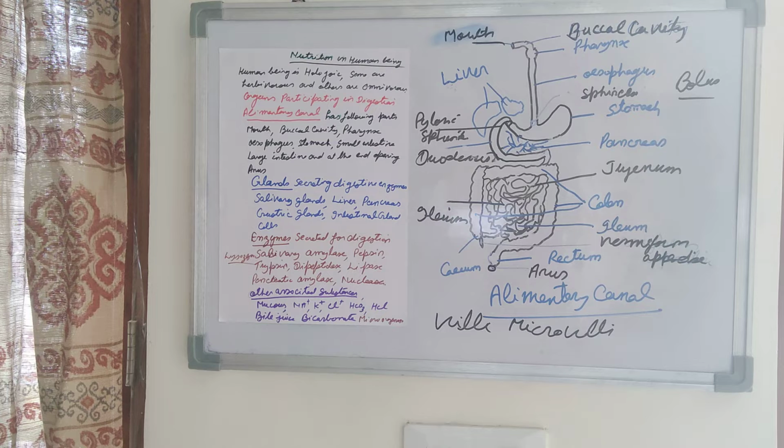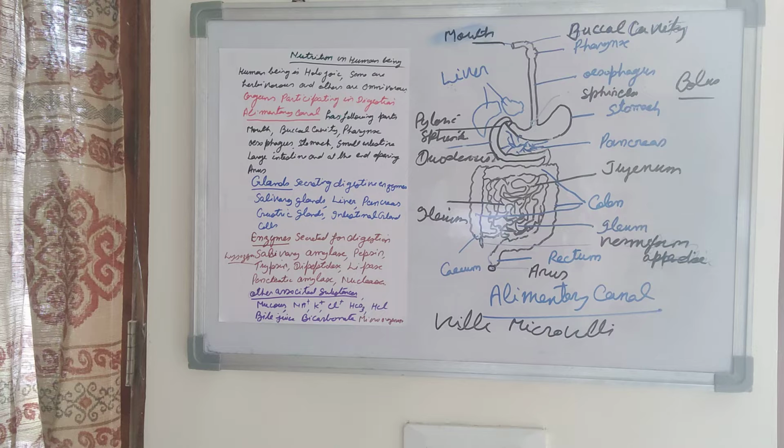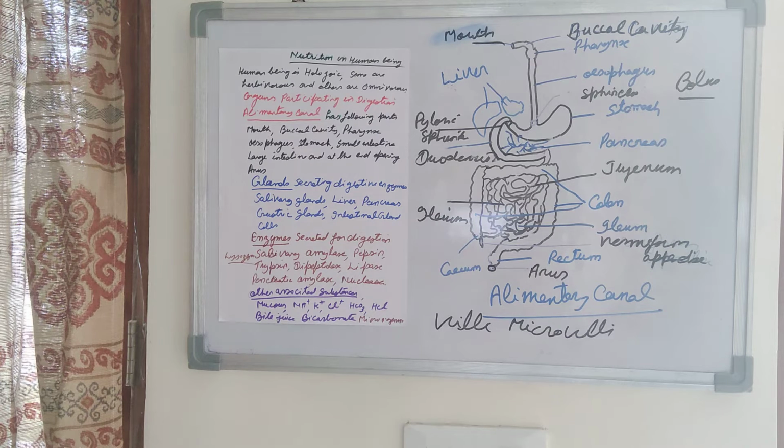The food enters through the mouth. हम खाते हैं ना खाना मुंह के थ्रू, and from the mouth it leads into a cavity, जो हमारा ये मुंह का पार्ट है, that is called the buccal cavity. In the buccal cavity, you know, teeth are present on the jaws, three pairs of salivary glands are present, and tongue is present. So buccal cavity leads into the pharynx. Pharynx is the common passage for food and the air.